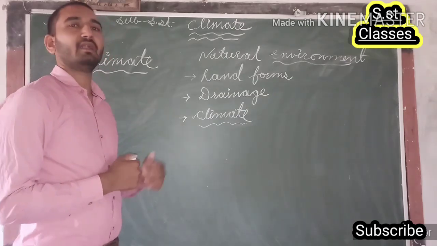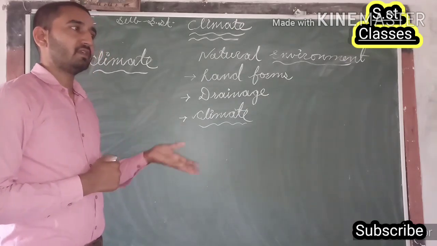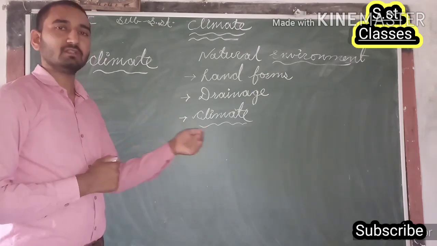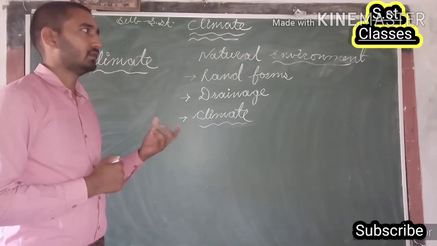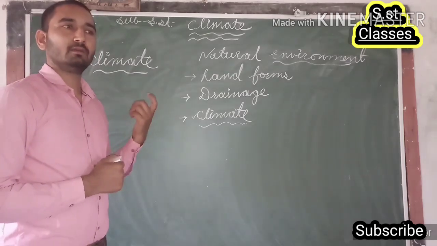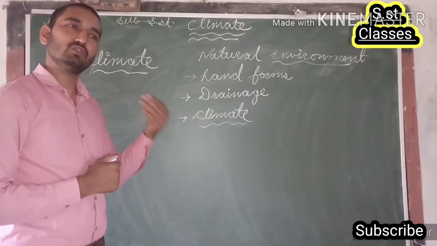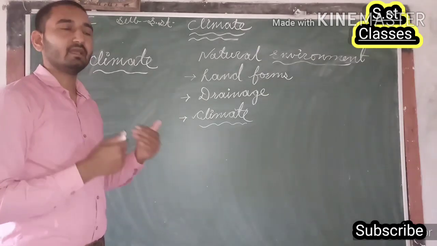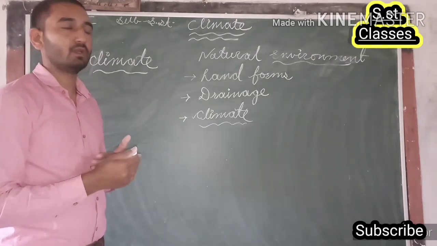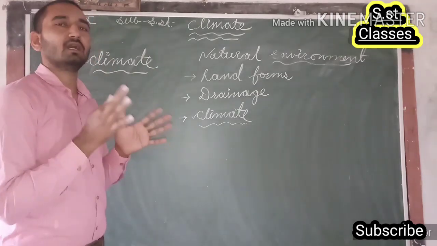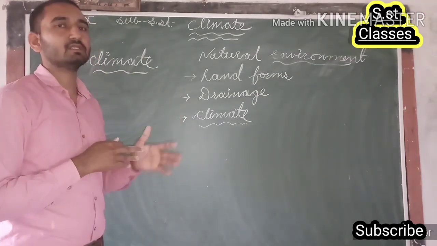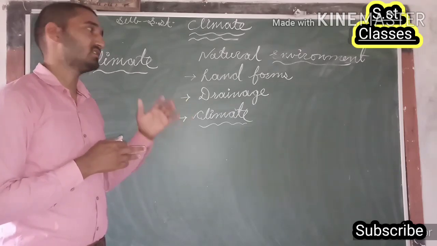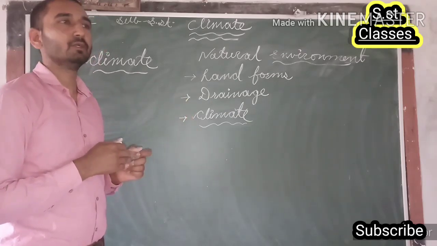Guys, generally at different places, at different times, or we can say in different months of a year, for example, in December we feel winter, on the other hand in June summer, and at the time of July and August generally rainfall. All these things are related to a particular place, included in the phenomena of weather, meaning weather phenomena of that particular place.